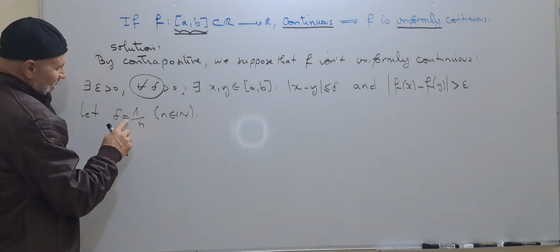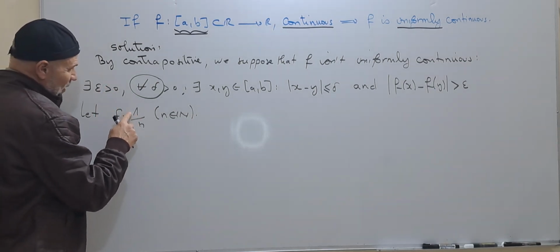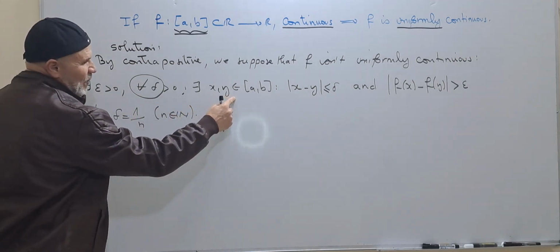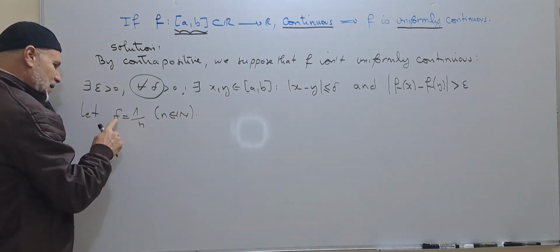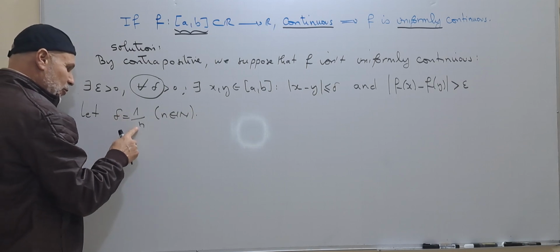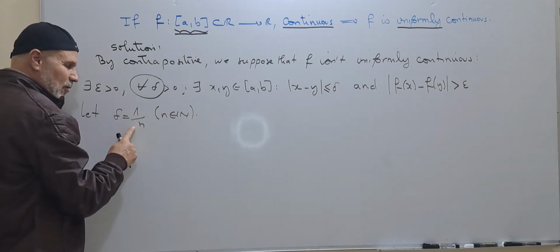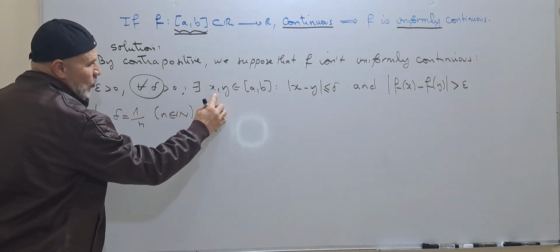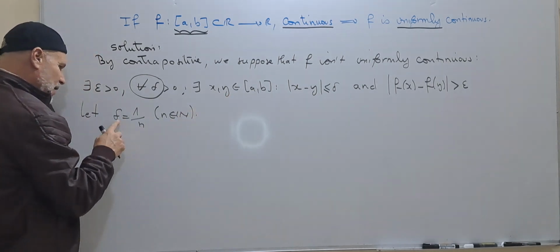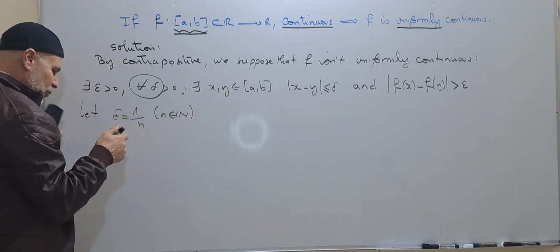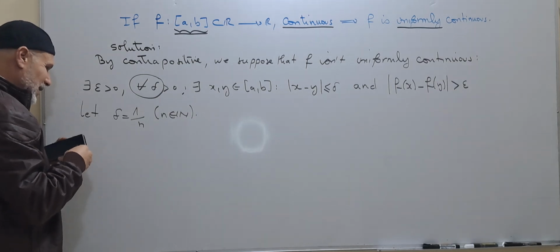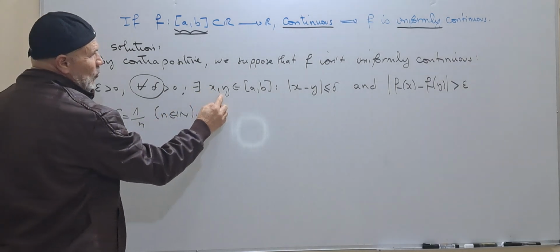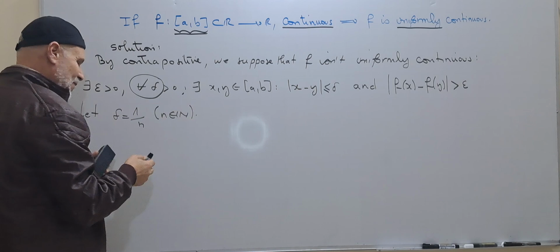For delta equal 1, we will find x1, y1. For n equal 2, delta equal 1 over 2, we will find x2, y2. For n equal 3, we will find x3, y3, and so on.